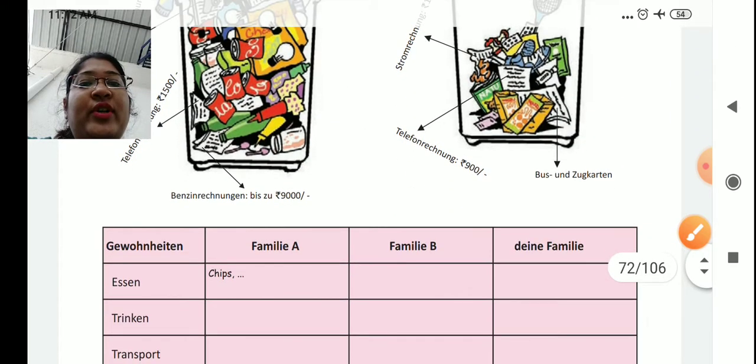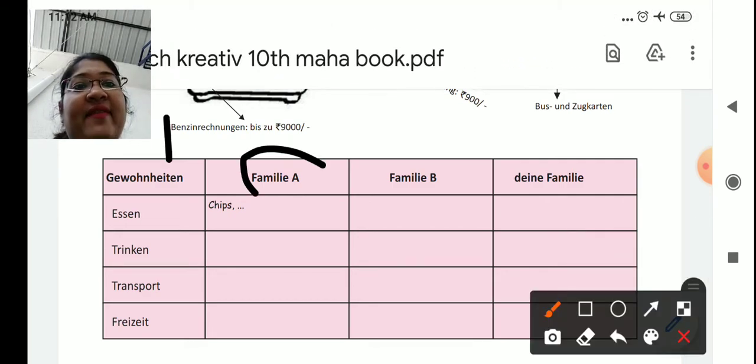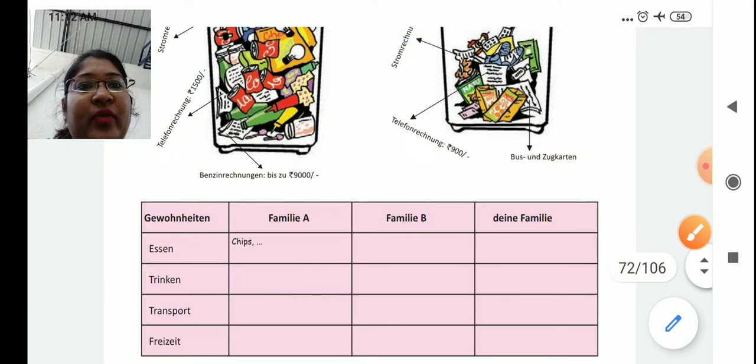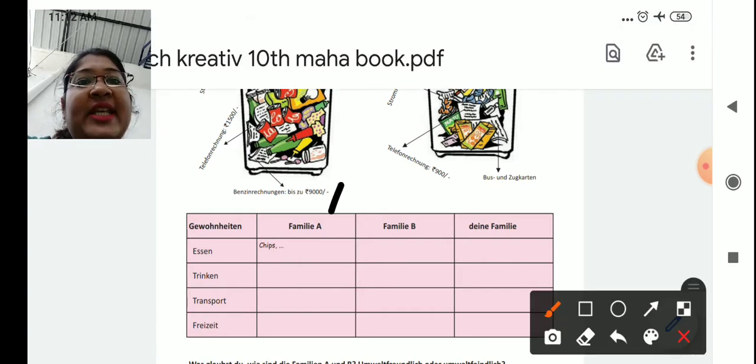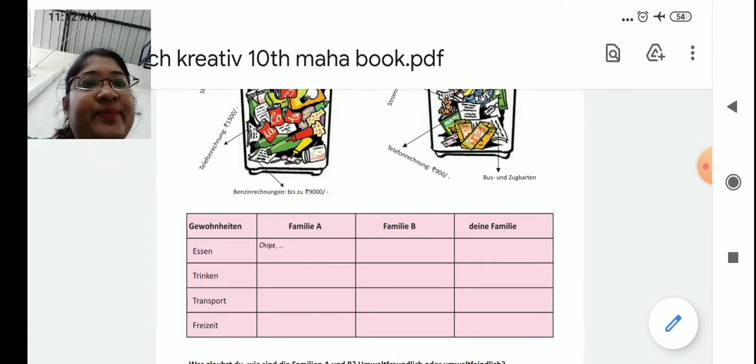With this you have to define their lifestyle, or how they are living. Gewohnheiten, Familie A: Essen, eating; Trinken, drinking; Transport; and Freizeit, free time activities. You have to write that here. It means, students, see Familie A: whatever things related to food are in their garbage can, you have to write here. First you can see the chips packet, then under Getränke you can see cola. Cola tins are there.